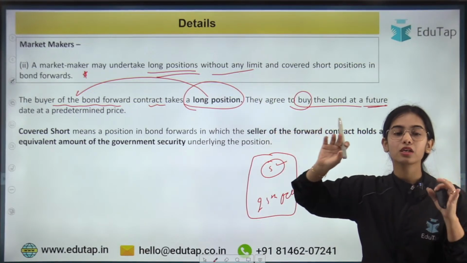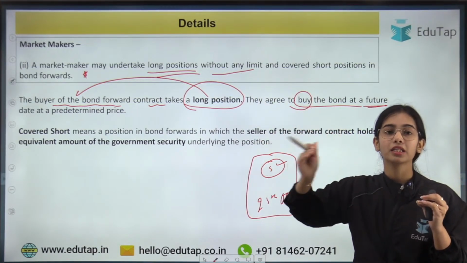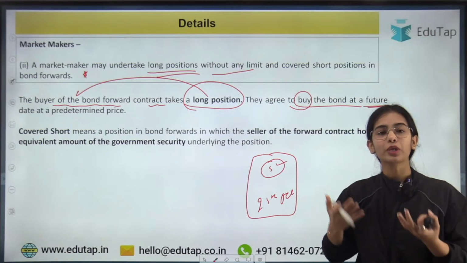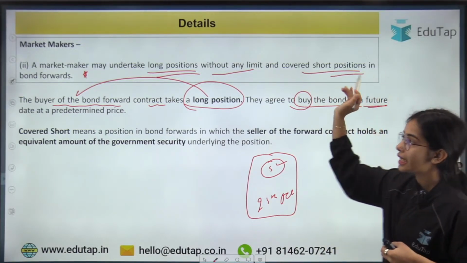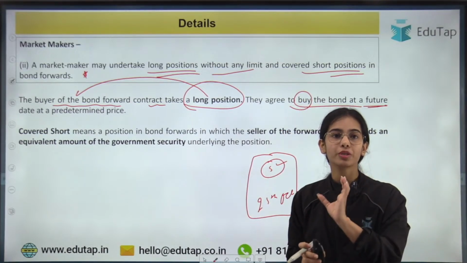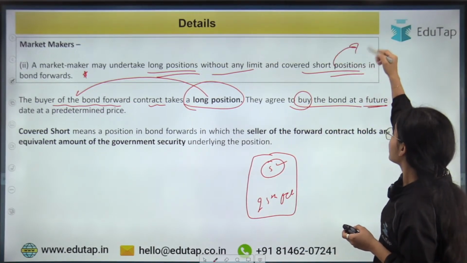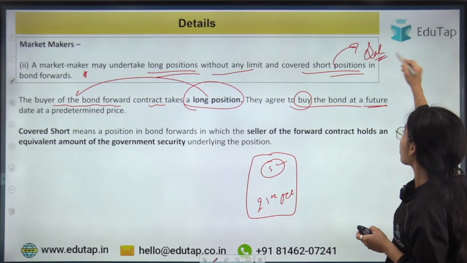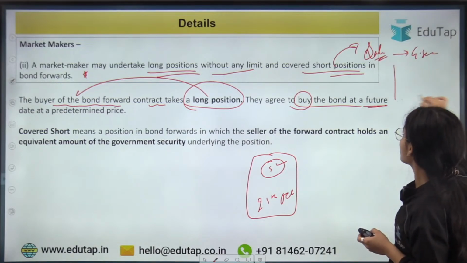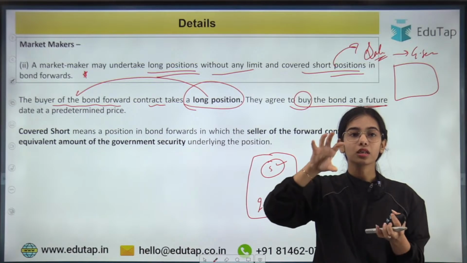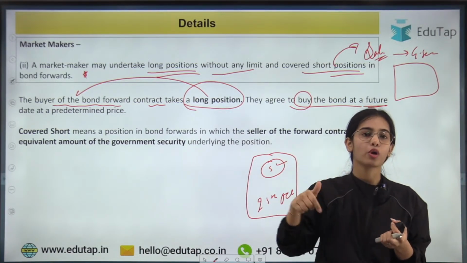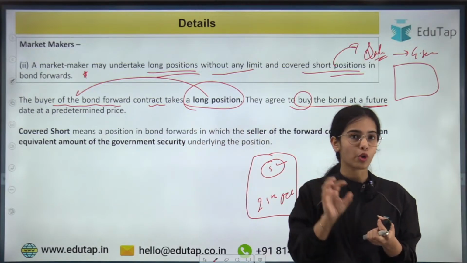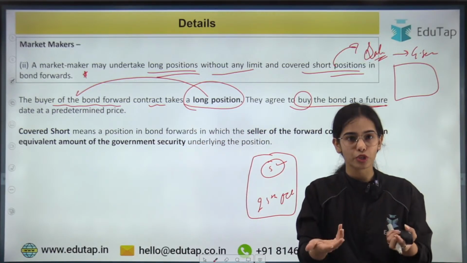So they can buy the forward contracts without any limit, as well as they can take covered short positions in bond forwards. Short position means that there is a sale happening of the government securities through the forward contract, that the market maker is agreeing to sell the government security on a future date through the forward contract. So short position is the sale position, we can say.